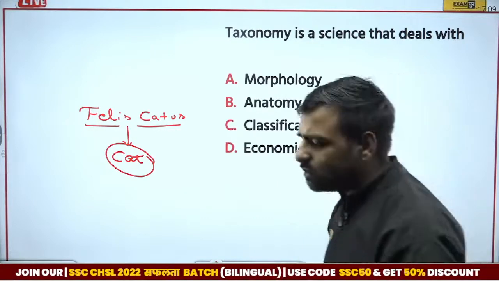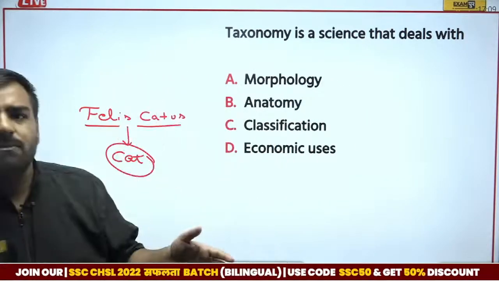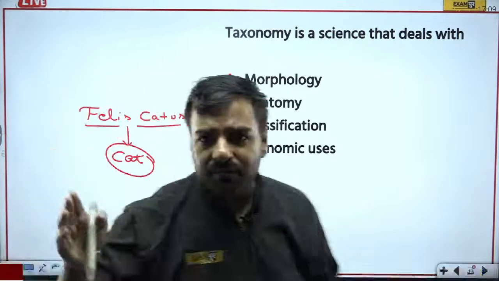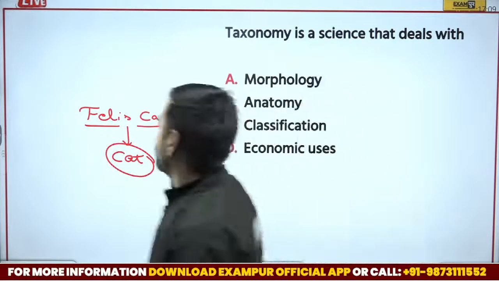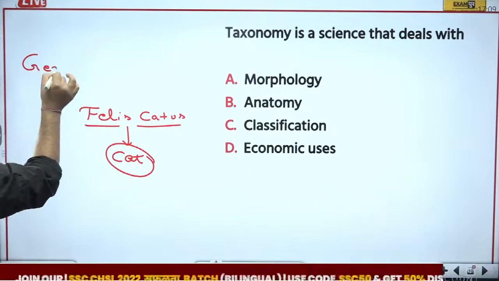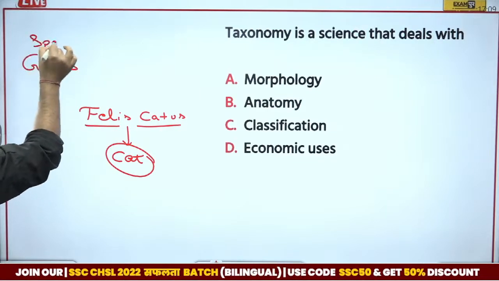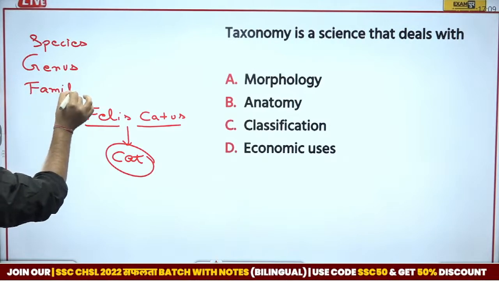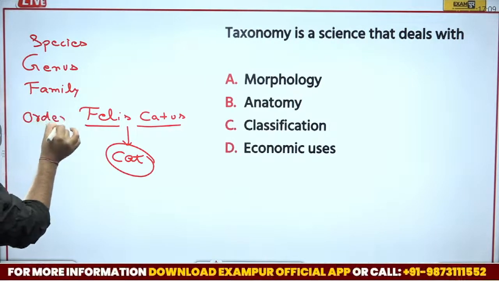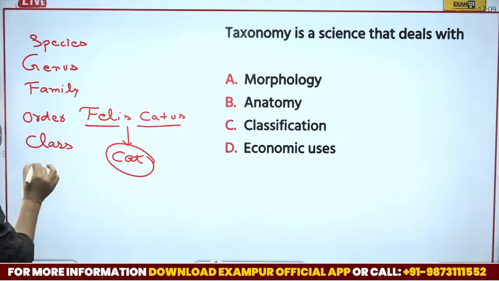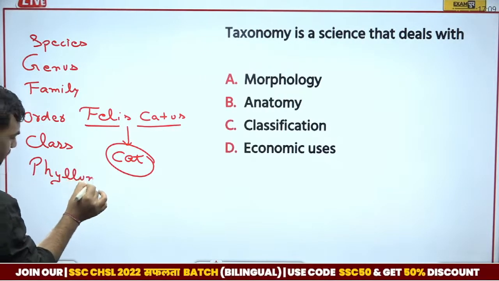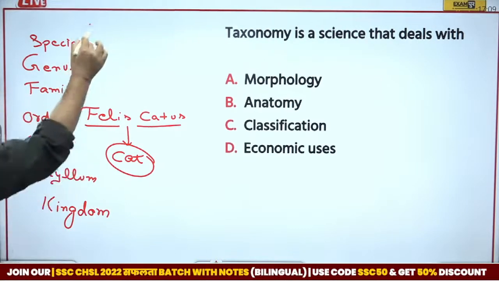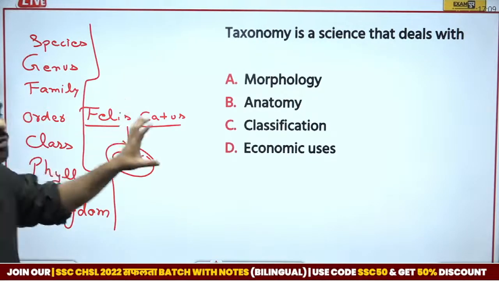Taxonomy is actually the classification of different organisms, and accordingly we can classify that these organisms are in a particular category, where we talk about genus, species, then family, then order, then class, then phylum, and then kingdom. So here we are doing the classification of organisms, right? That is taxonomy.